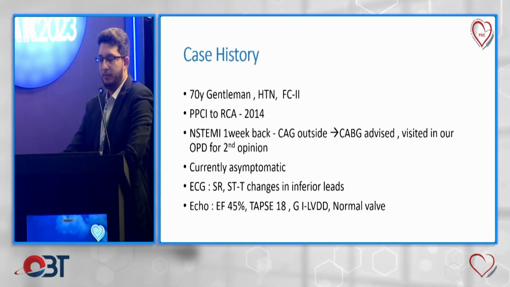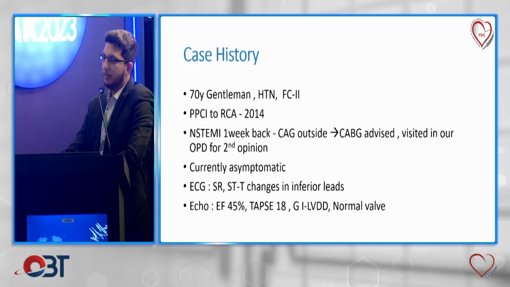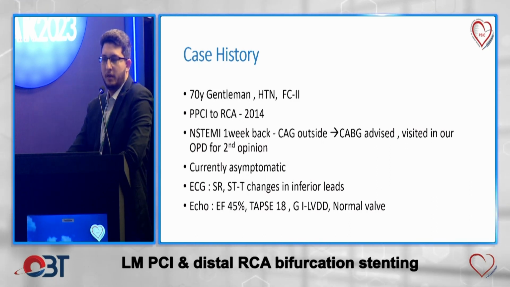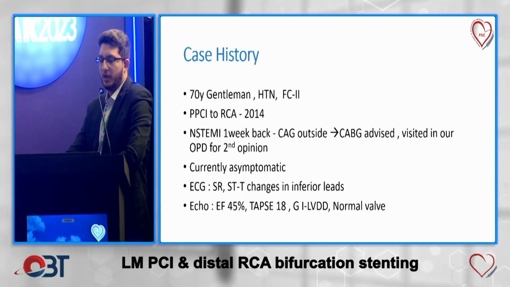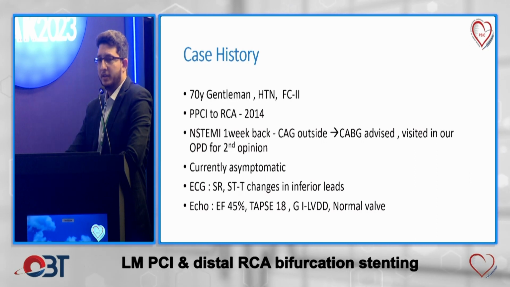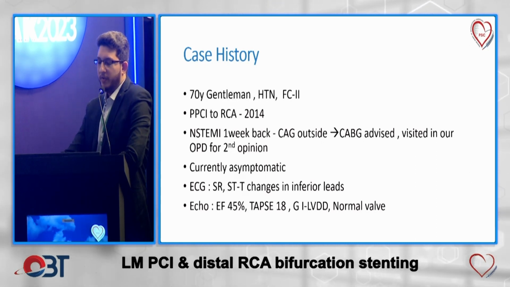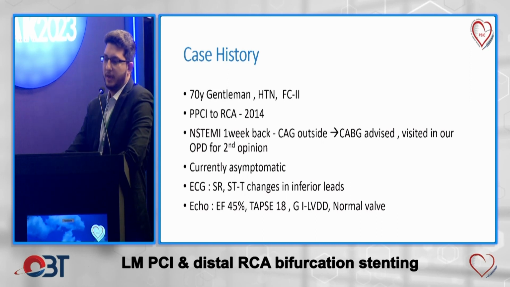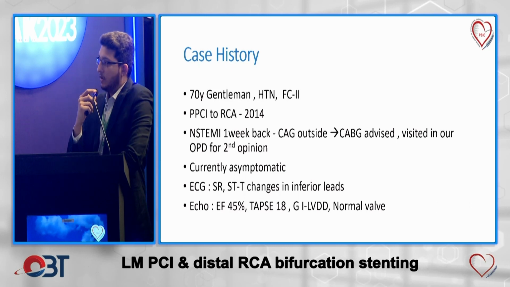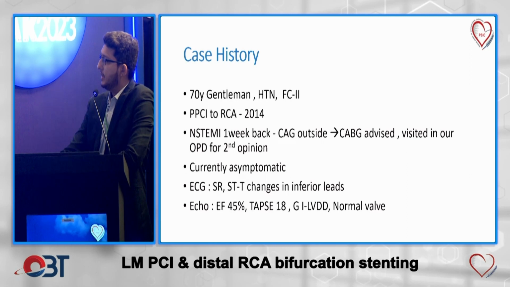He is hypertensive. He had a history of inferior wall MI in 2014 and underwent primary PCI to the RCA. He was doing well and being regularly followed up with his primary cardiologist. One week back, he had severe central chest pain and presented at a tertiary care hospital, where he was labeled as non-ST elevation MI. His angiogram was done and he was advised CABG. He refused the CABG and visited our outpatient department for another opinion.